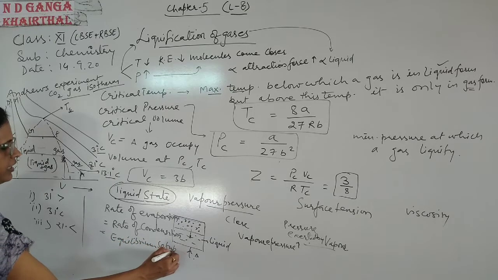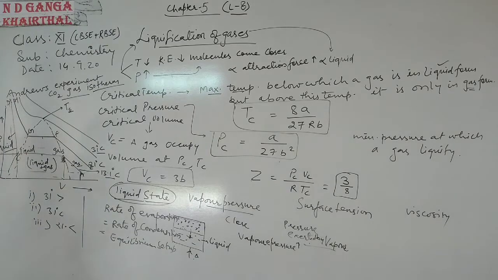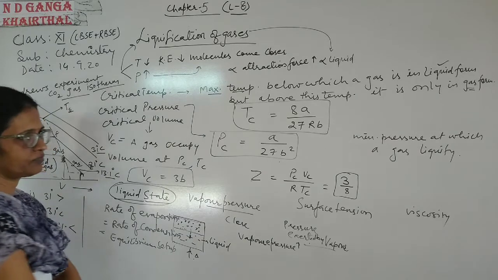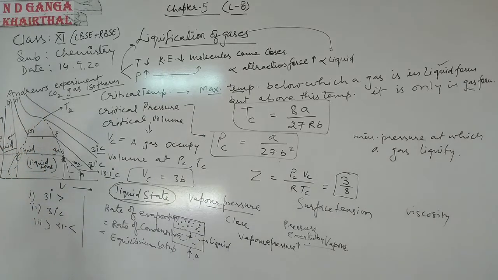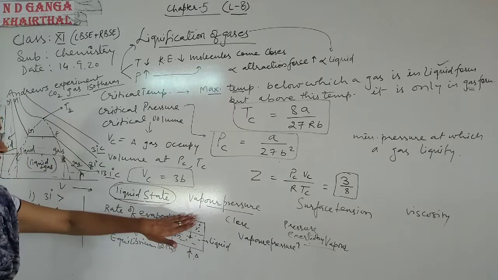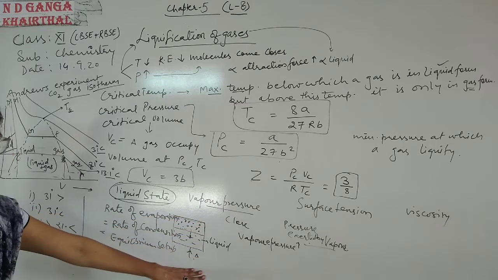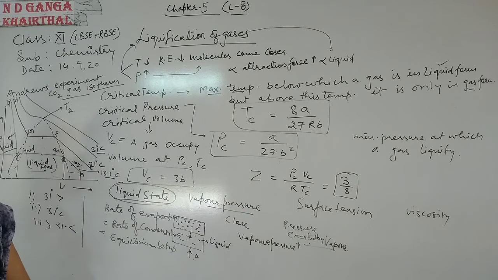Okay, that is, if you have a container, you have a liquid, if you boil it, then gas form will arise, and if the container is closed, then after some time the gas will convert into liquid, or we can say it will condense. So the rate of evaporation and rate of condensation become equal. Okay, so it is vapor pressure.